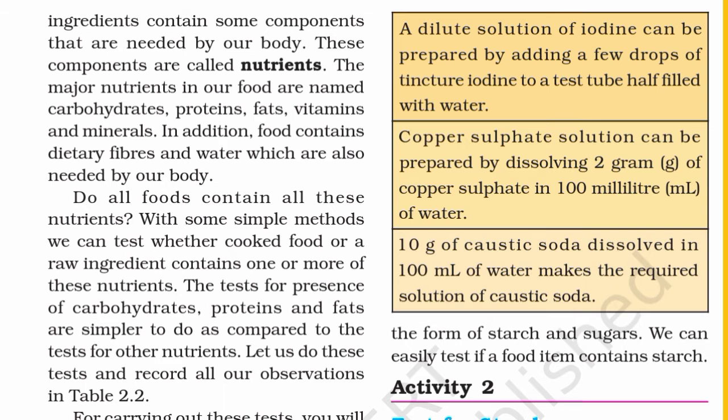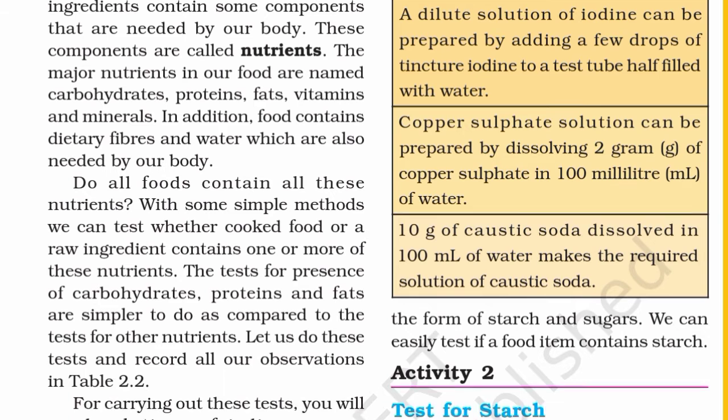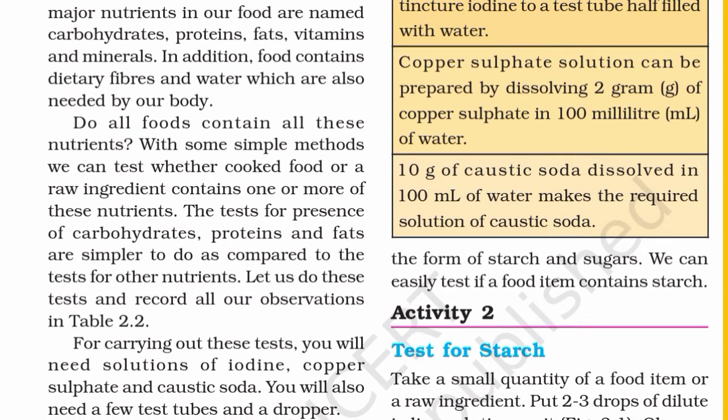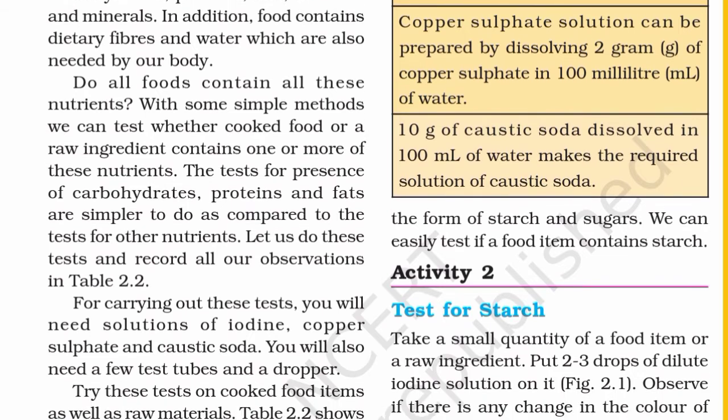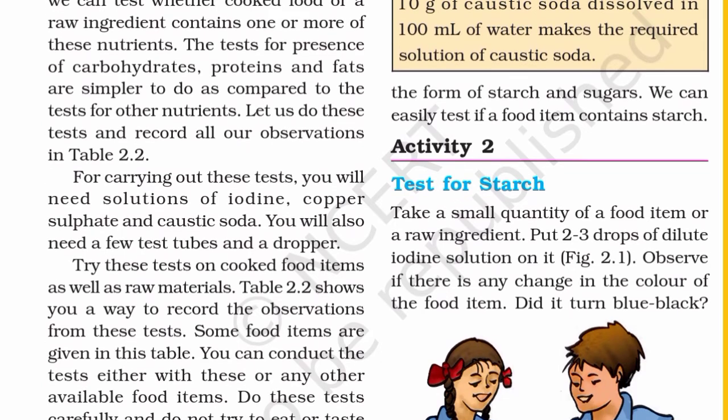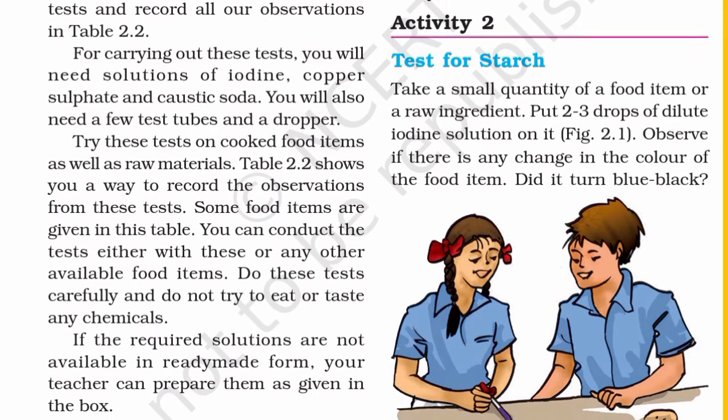With some simple methods, we can test whether cooked food or a raw ingredient contains one or more of these nutrients. The tests for presence of carbohydrates, proteins, and fats are simpler to do as compared to the tests for other nutrients. Let us do these tests and record all our observations in Table 2.2. For carrying out these tests, you will need solutions of iodine, copper sulfate and caustic soda. You will also need a few test tubes and a dropper.